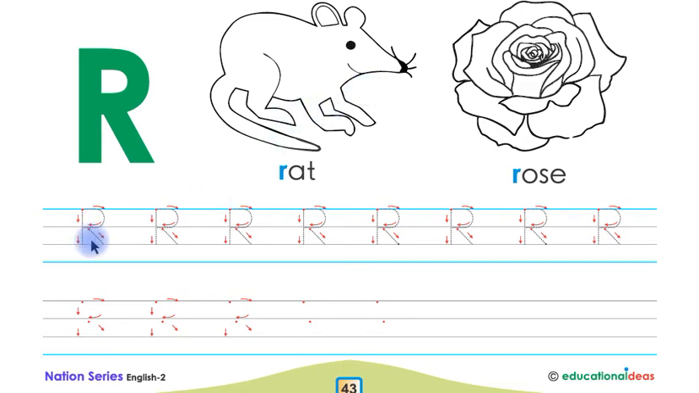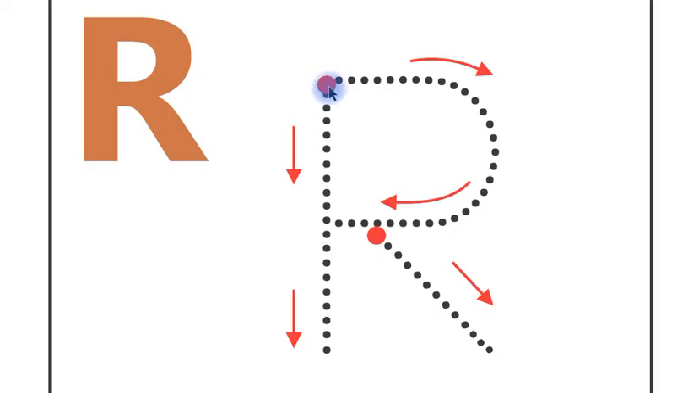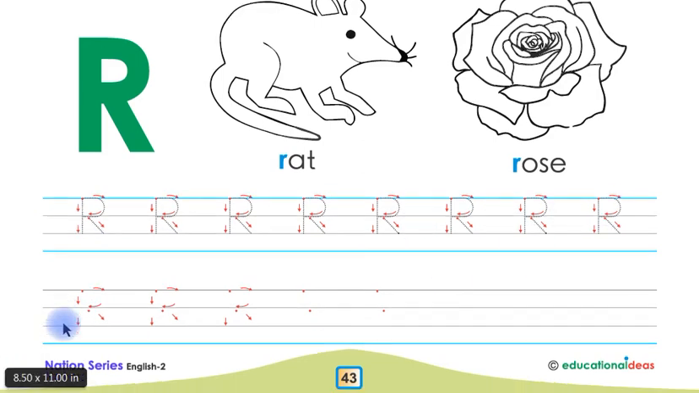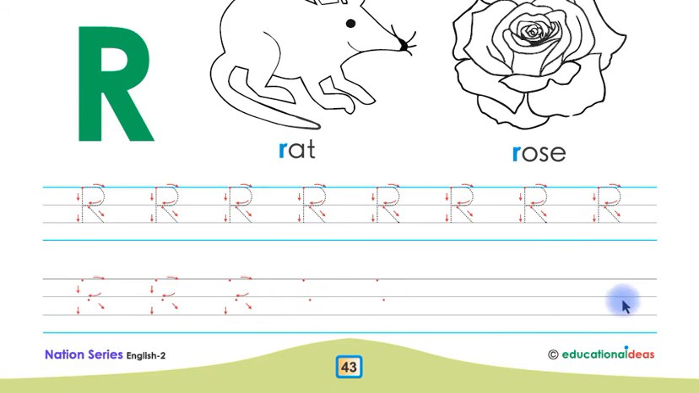Look at this, children. This is letter R in capital shape. Now you have to trace this letter R in capital shape. Remember, children, you have to put your pencil on this starting point and then you have to follow the arrows like this. You will put your pencil on the starting point and follow the arrows. You have to trace this letter R in capital shape on this line, children, and on the next line, children, you have to write the letter R in capital shape by yourself.